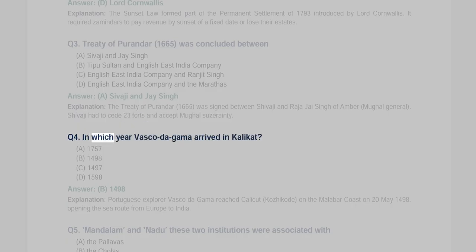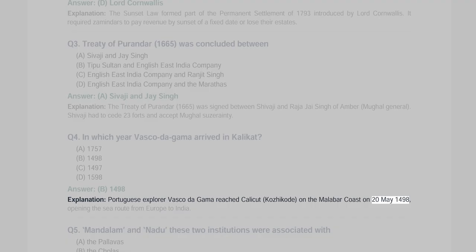Q4. In which year Vasco da Gama arrived in Calicut? A. 1757, B. 1498, C. 1497, D. 1598. Answer B. 1498. Explanation. Portuguese explorer Vasco da Gama reached Calicut, Kozhikode, on the Malabar coast on 20th May 1498, opening the sea route from Europe to India.